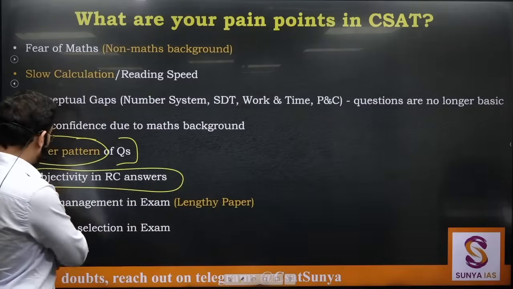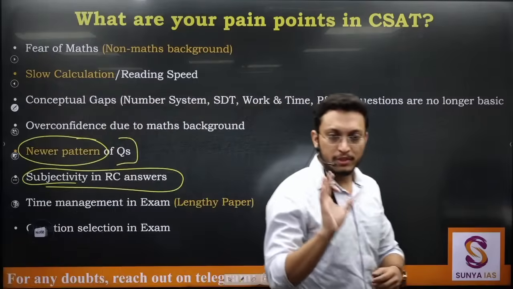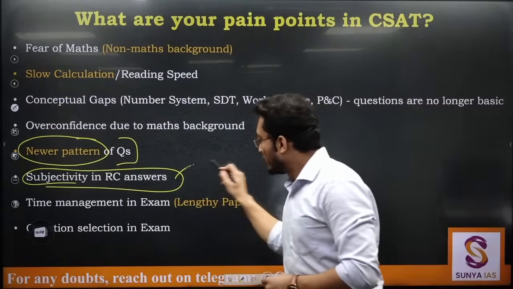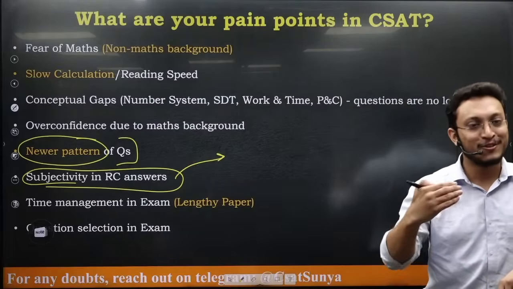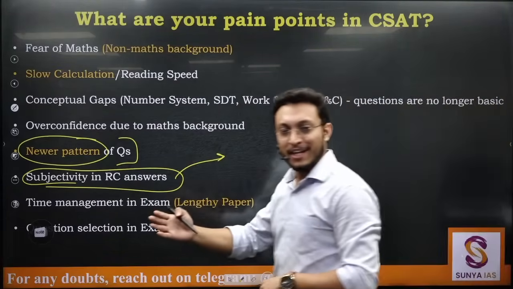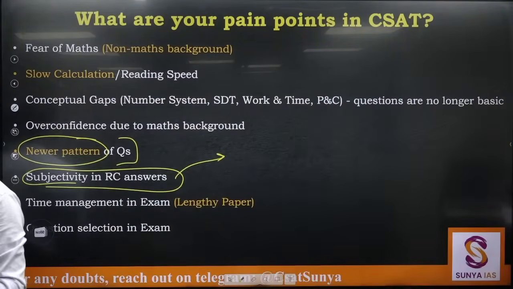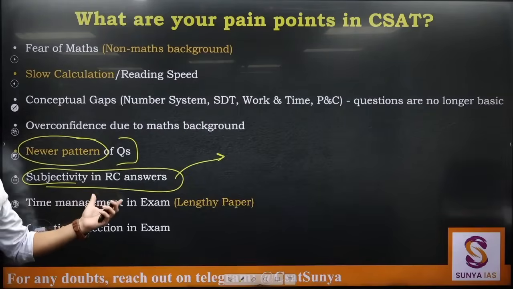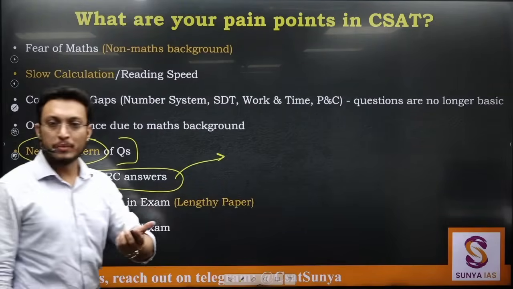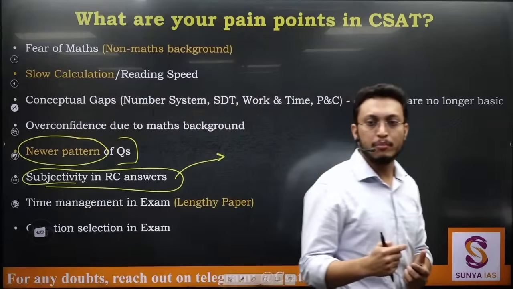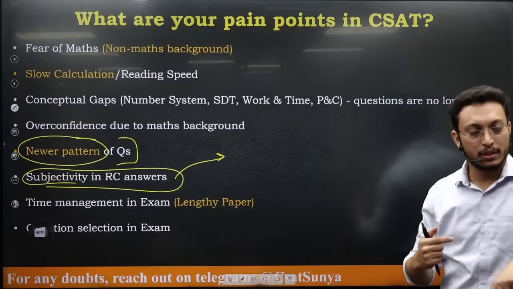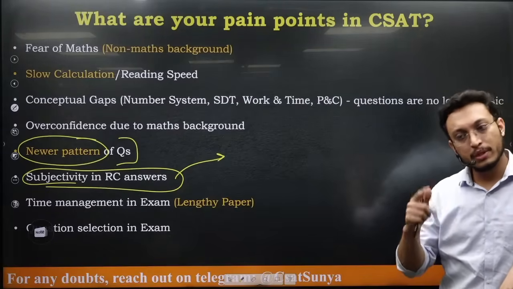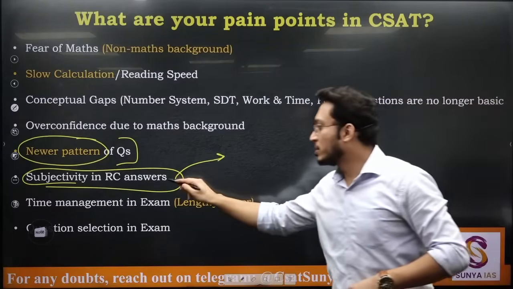Subjectivity in RC answers, now this is a problem that is specifically there. ये तो paper आने के बाद even the coaching institutes are not able to give the right answers, you might have seen in the answer keys also. So this subjectivity will always be there, although UPSC has promised next year that they will give the answer key beforehand. ये अभी कोर्ट केस का आपको लोगों को पता होगा, they will give the answer key, provisional answer key will be there so that you can challenge there. So this will be there.